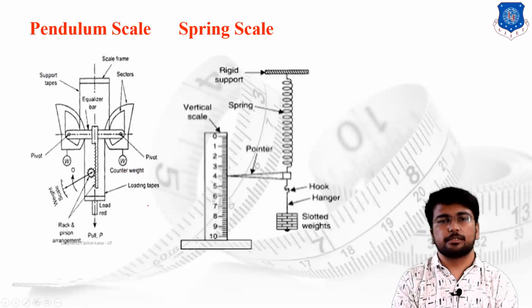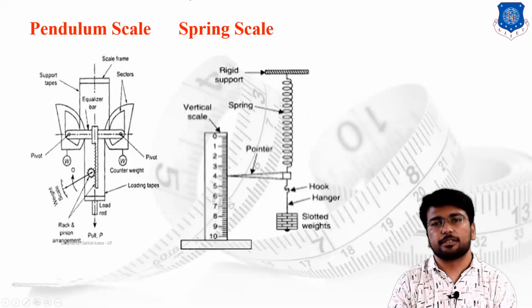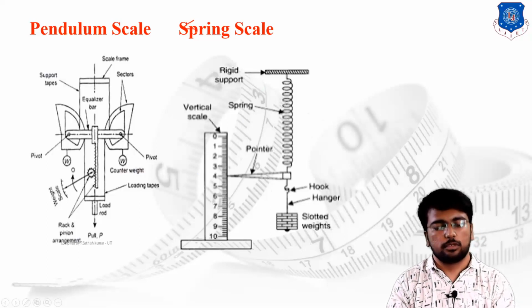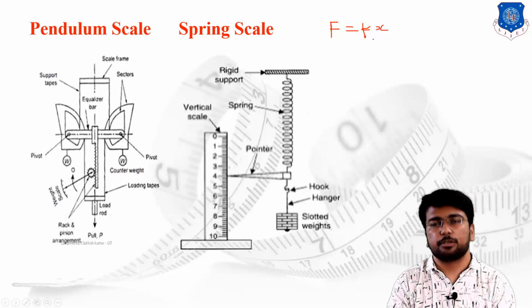Now we are going to discuss the spring scale. As the name suggests, in the spring scale what we are supposed to do? We are simply using F is equal to kx. We are using this equation where F is the mass which is placed below the spring scale, k is the spring's constant, and x is the deflection of the spring.